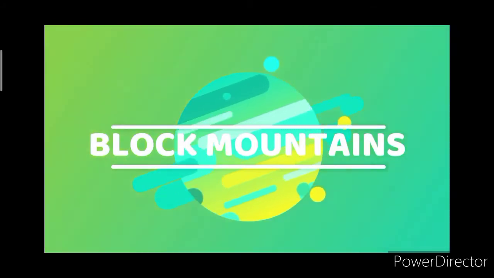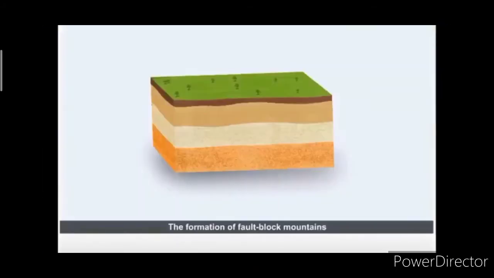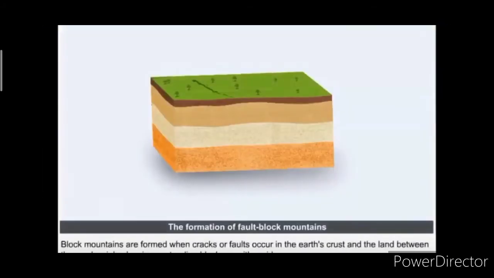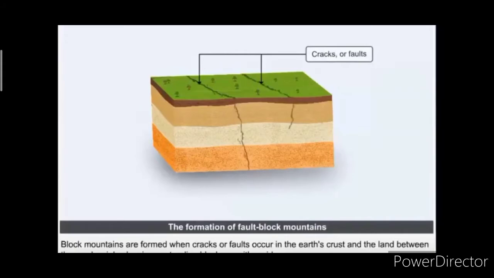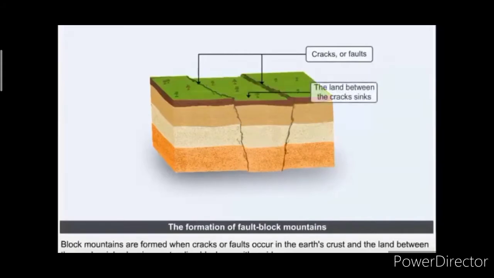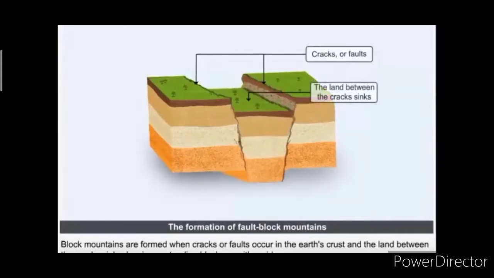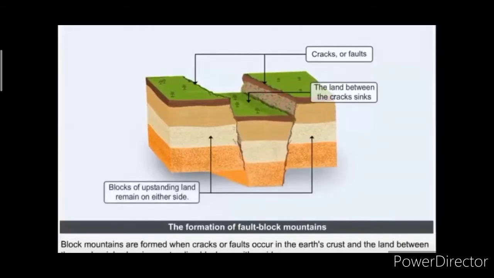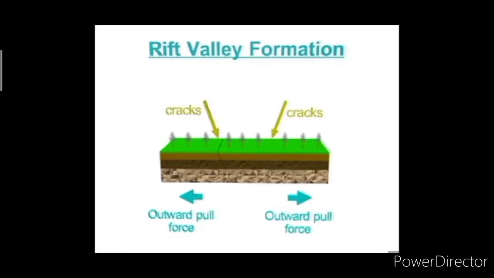What are block mountains? Block mountains are formed when cracks or faults occur in the earth's crust and the land between the cracks sinks, leaving upstanding blocks on either side. These cracks are called faults. Block mountains are also called fault block mountains. Block mountains are huge blocks with flat top and steep slopes.